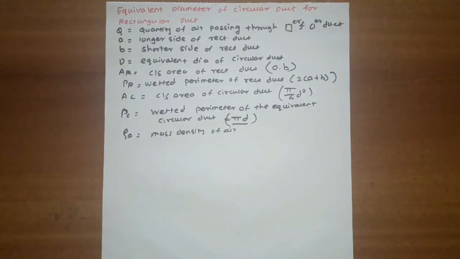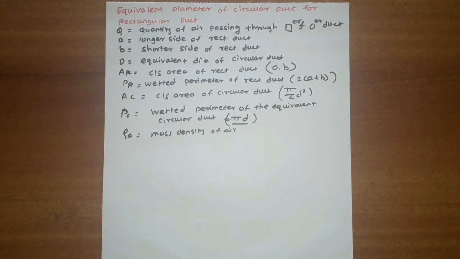The next point is the equivalent diameter of a circular duct for a rectangular duct. In order to find the equivalent diameter of a circular duct for a rectangular duct, for the same pressure loss per unit length, we shall consider the following two cases. The first is when the quantity of air passing through the rectangular duct and the circular duct is the same, the Q value remains the same for both ducts.